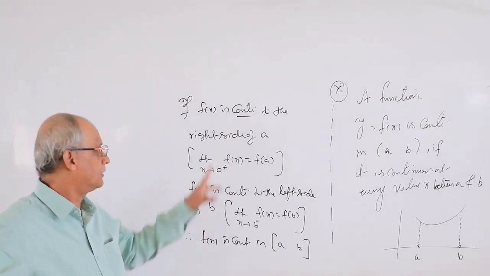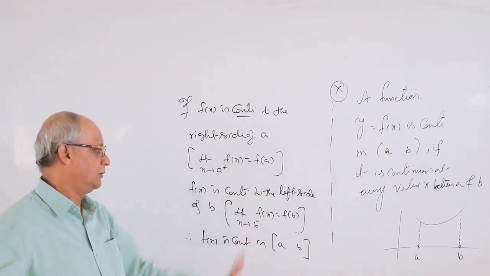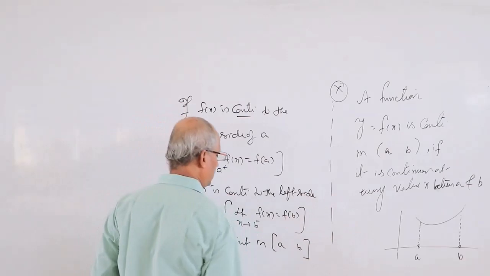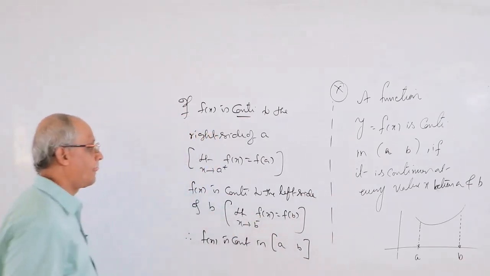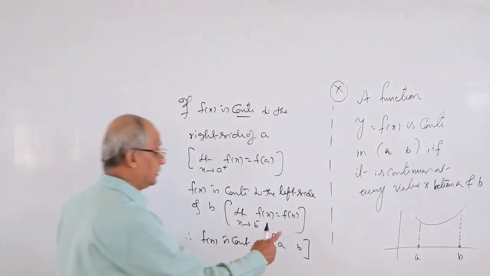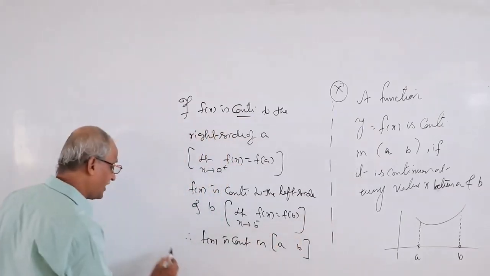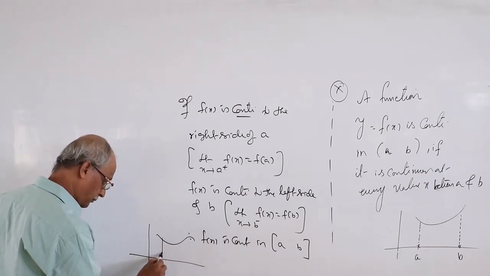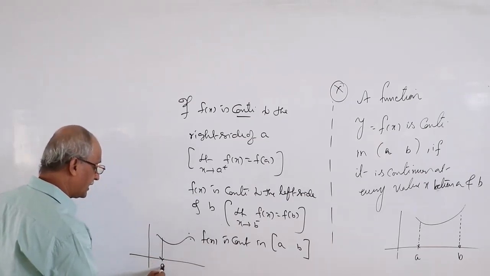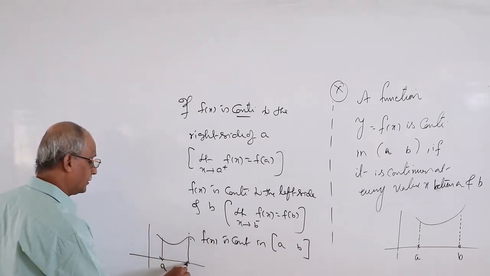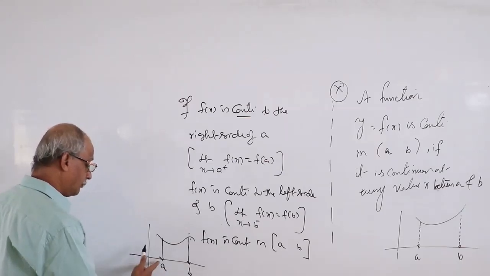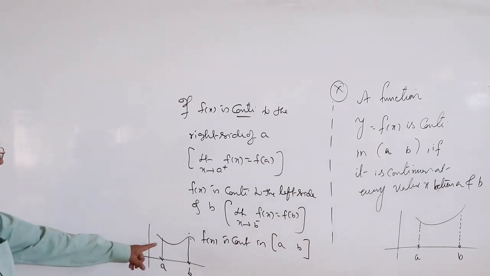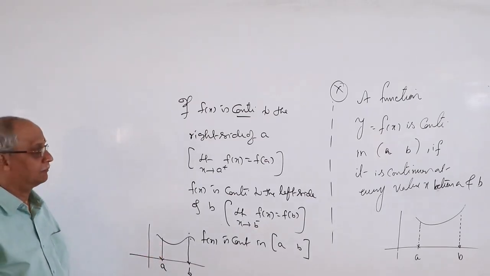That is the factor here. So I gave you the difference between continuity on an open interval and continuity on a closed interval. Now, as per this, how will you trace the curve? Full line, complete line indicates including the endpoints. Okay, this is called continuity in the closed interval.